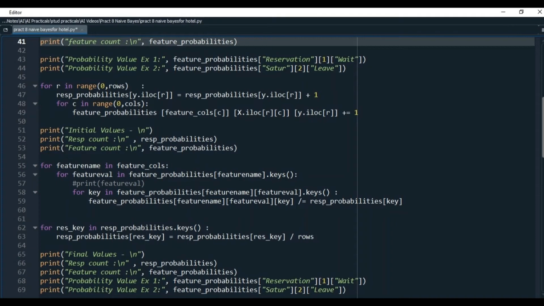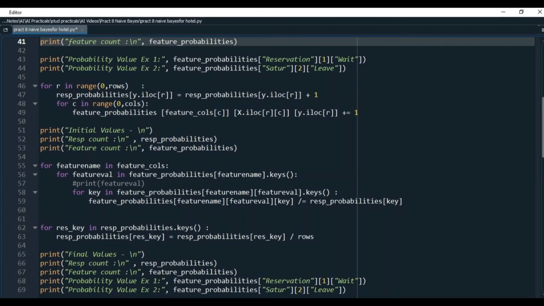But I want probability values and not the count. Now next task is to convert the counted values into probability values. Here the idea is if feature probabilities in the bracket reservation in the bracket 1 in the bracket weight is 6 and response in the bracket weight is 9, then the final feature probability will be 6 divided by 9. Same thing is done in next few lines between 55 to 59.